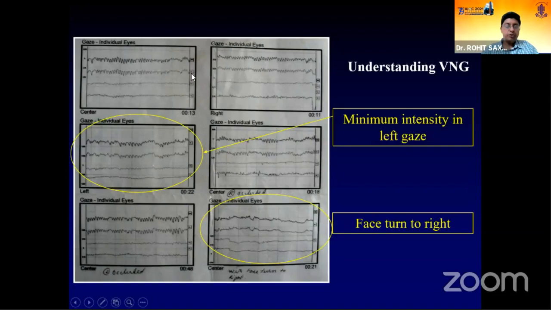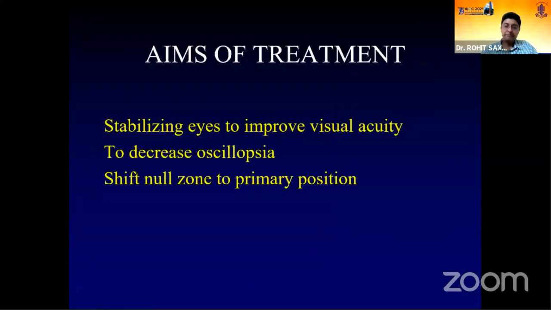So these are waveforms you can actually measure. You can see this is primary gaze, and you can see the waveforms decrease in left gaze. So with the patient looking left, the nystagmus is minimum, and there is no change with either eye occlusion, so there is no latent component to it. And again, this is the waveform with the face turn the child likes. So we can actually measure now and see at what angle the waveform is minimum.